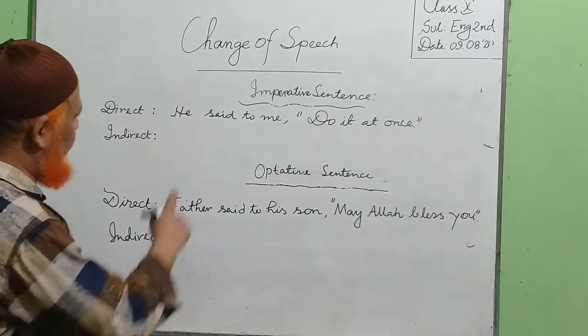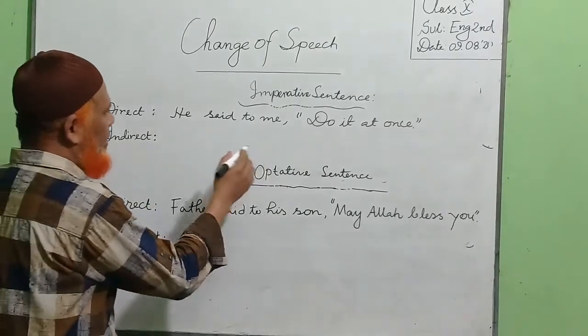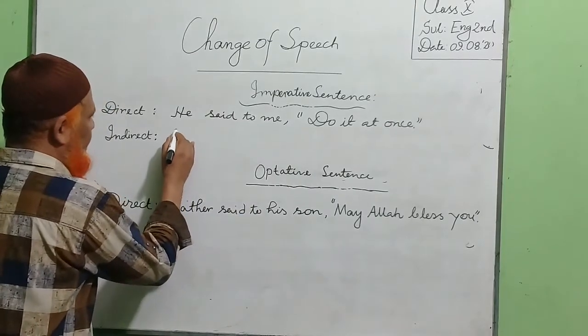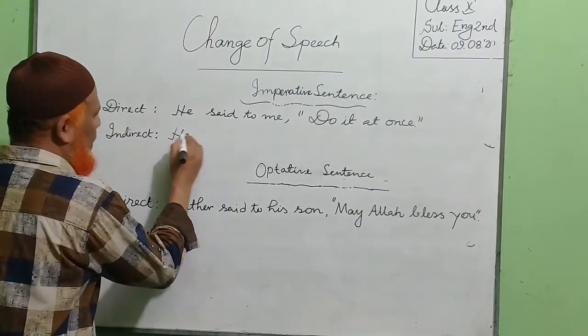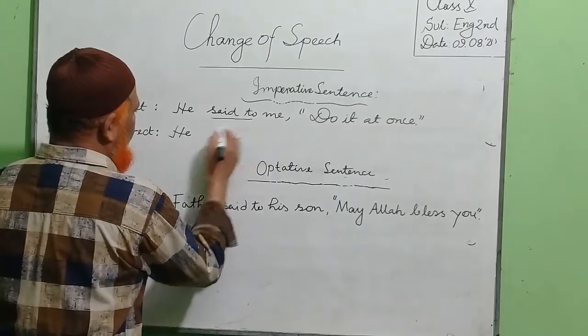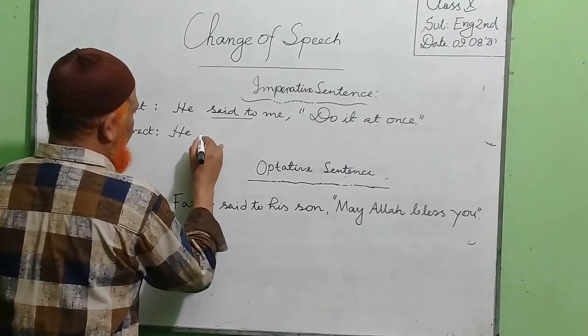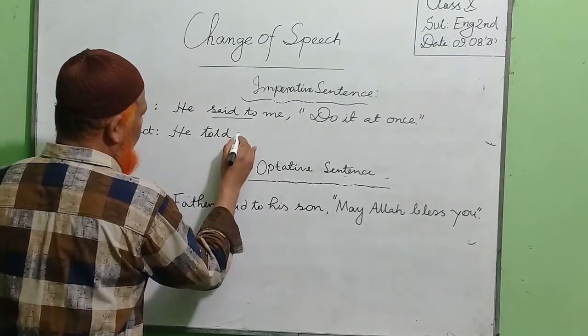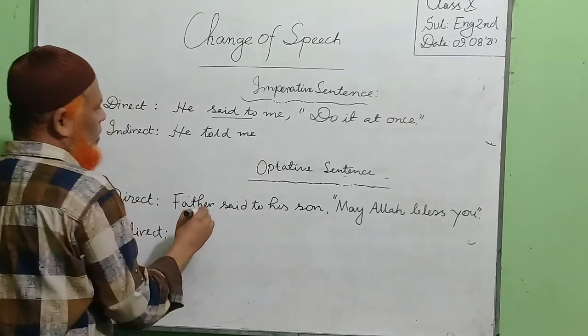Now we come to the imperative sentence. Here, he said to me, do it at once. Okay. In indirect speech, he said to me, instead of said to, use told me or ordered me.